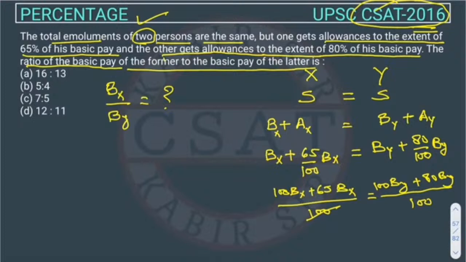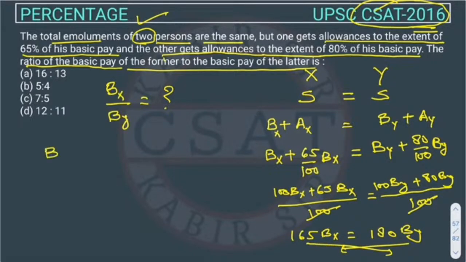So this 100 will cancel this 100. So this will be 165 bx equals 180 by. So now the by will come this side and we will take 165 this side.